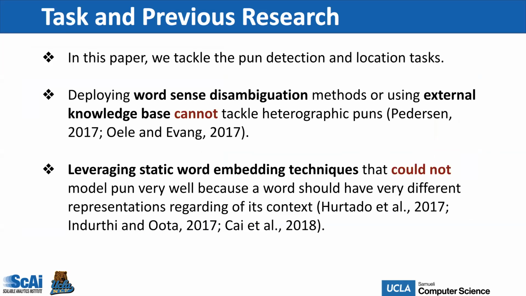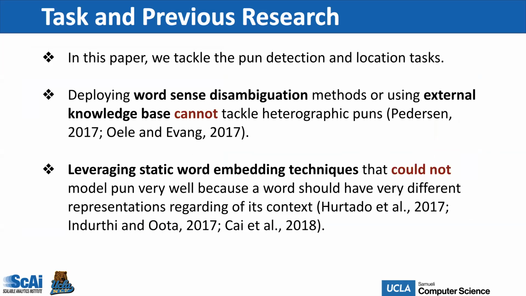So in this paper, we tackle the pun detection and location tasks. The pun detection is to determine whether a sentence contains a pun word or not, while the pun location requires to pinpoint the pun word in the sentence.